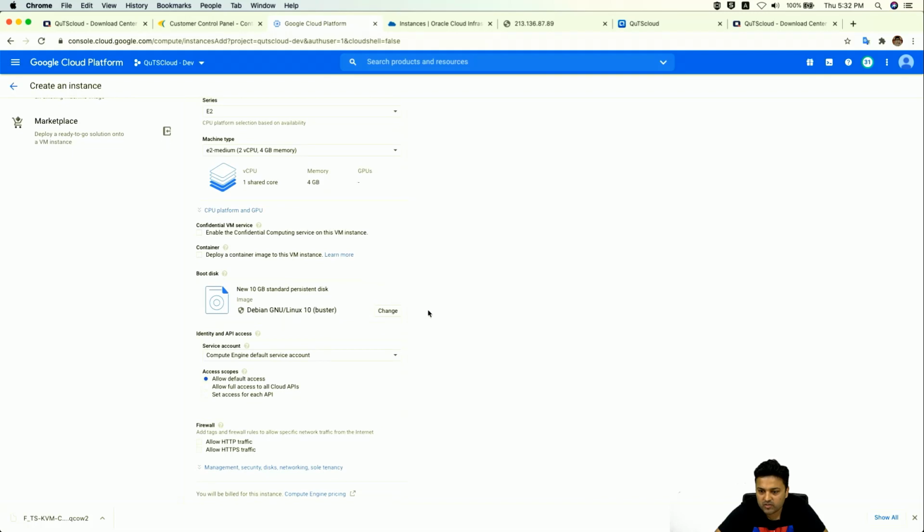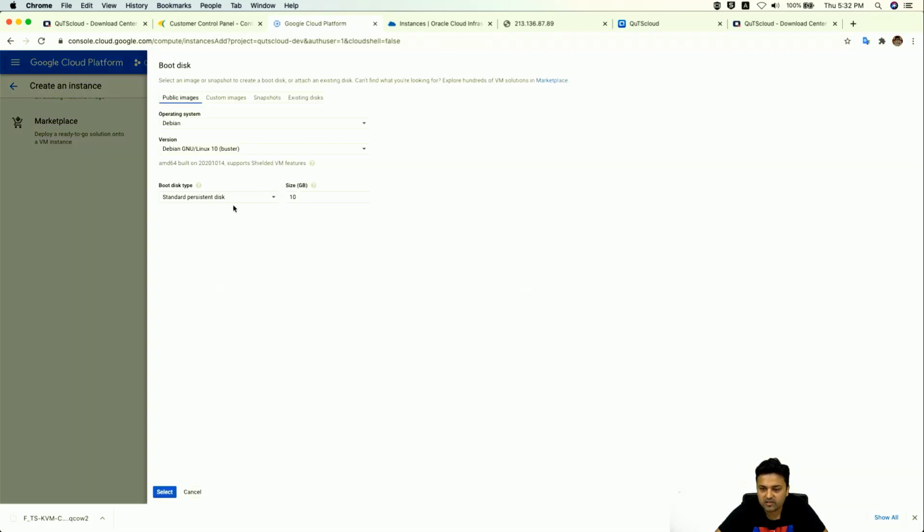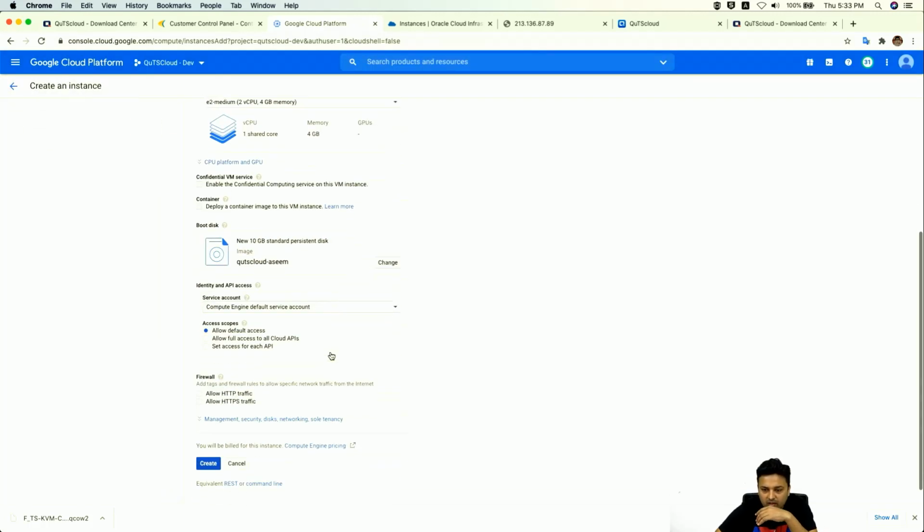What you have to do is change the boot disk. Go to custom images. This is the image we just created. Wait for all the images to be loaded, and then select this QuTScloud Asim image. Size you can keep 10 GB. Allow all scopes, and for firewall settings, allow HTTP as well as HTTPS, and click on the create button.